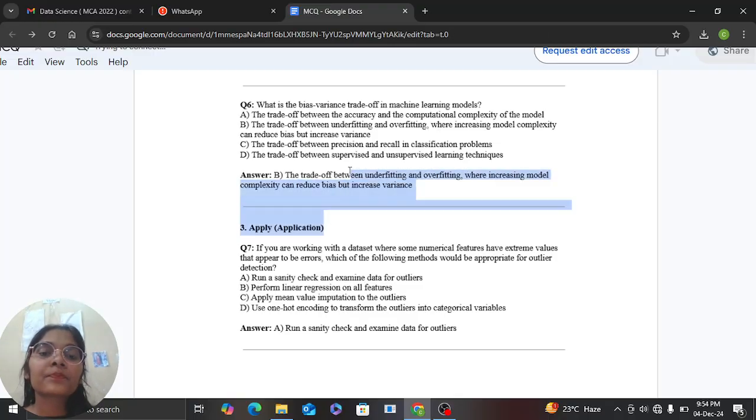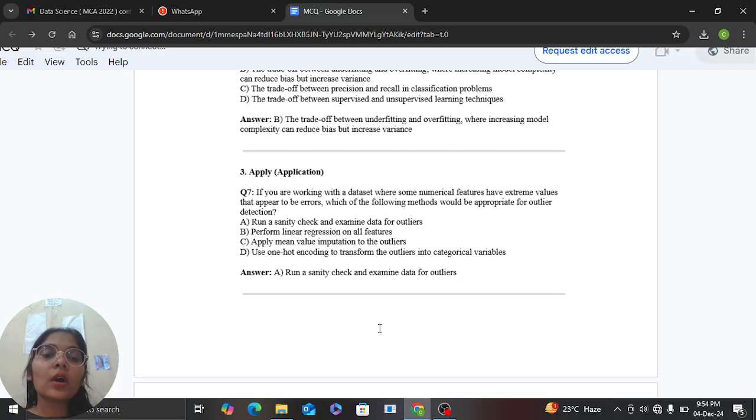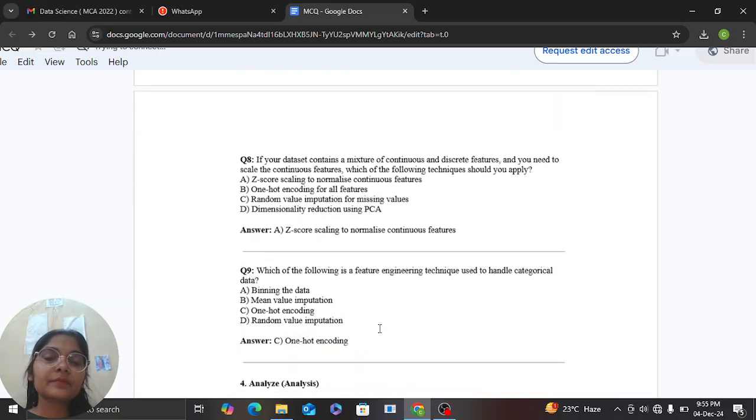Now the next one is, if you are working with a dataset where some numerical features have extreme values that appear to be errors, which of the following methods would be appropriate for outlier detection? The appropriate method will be to run a sanity check and examine the data for outliers.